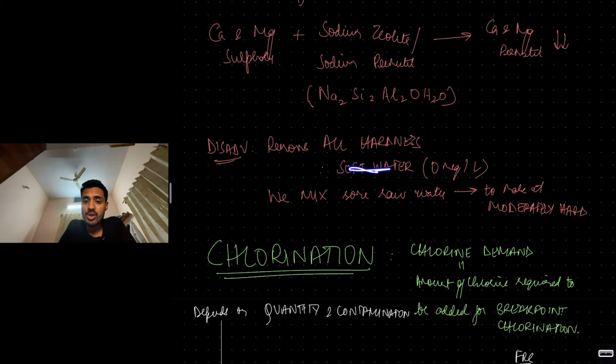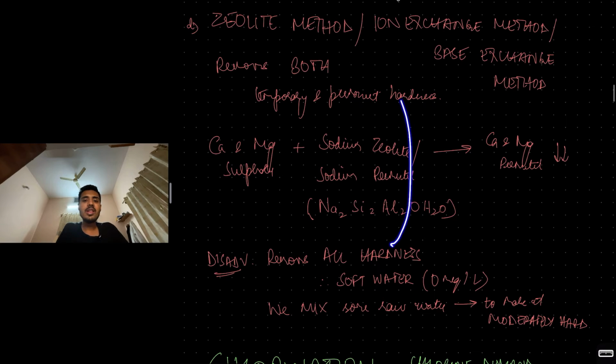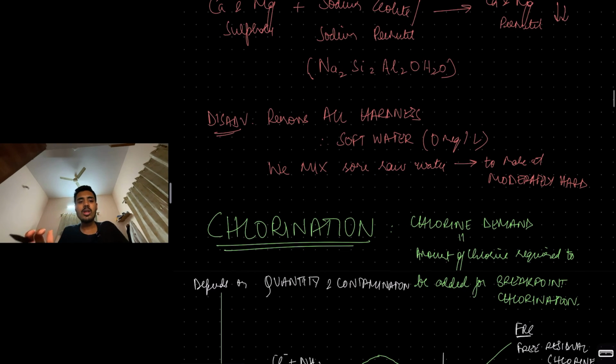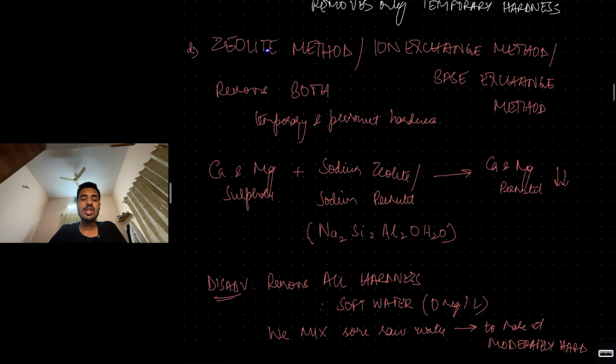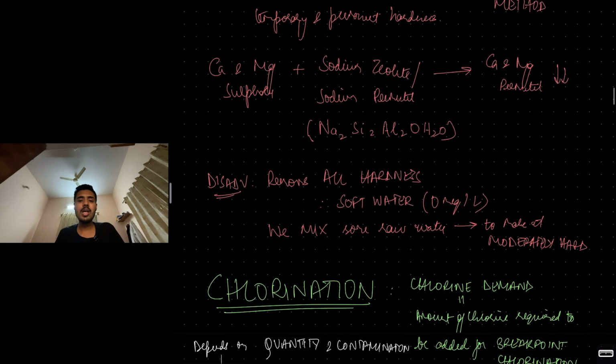So we get soft water and mix it again with the raw water, which has some amount of hardness, so that we get the ideal moderately hard water between 1 to 3 milliequivalents per liter. Understood, right? The zeolite method, where you use sodium zeolite or sodium permutate, is very effective, but it makes the water totally soft, which we don't want.